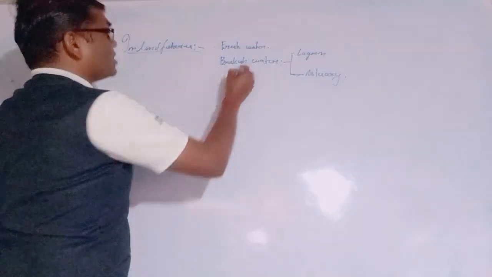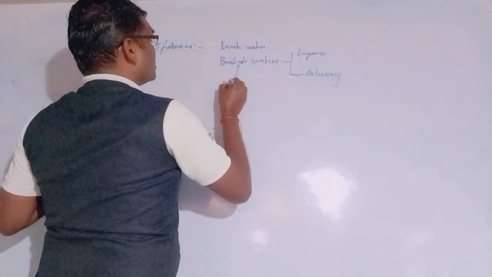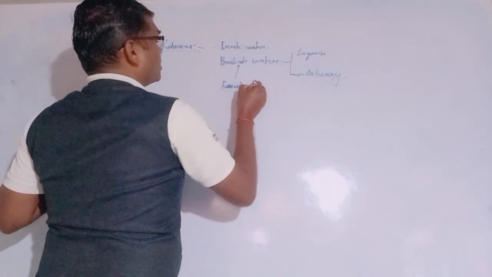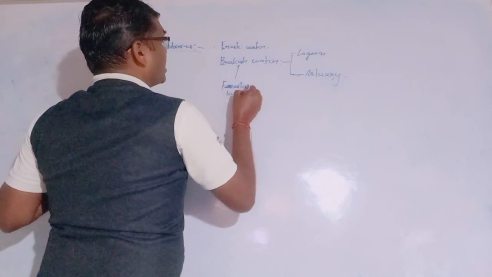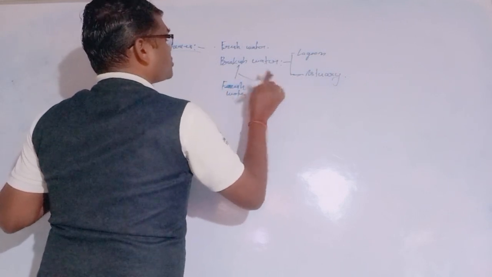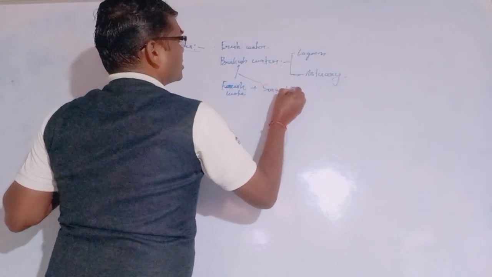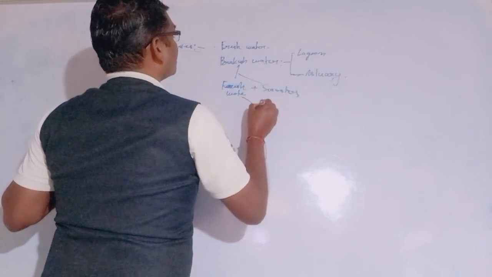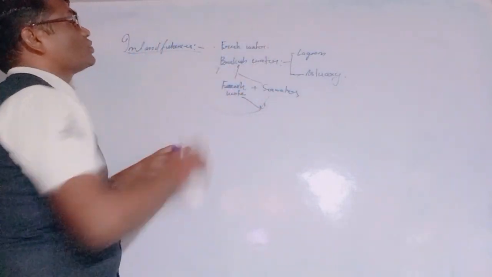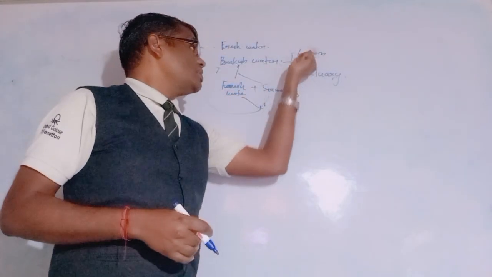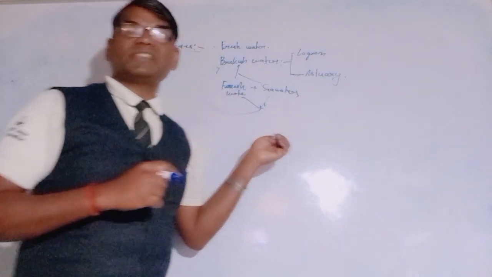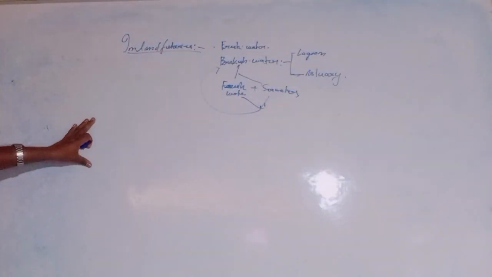Brackish water means fresh water plus sea water mixed together. This brackish water occurs at places such as lagoons or estuaries. These two places are included here. Now, fresh water resources.